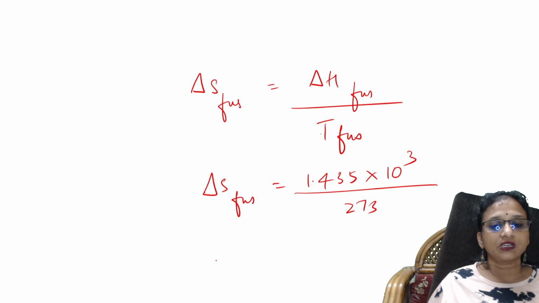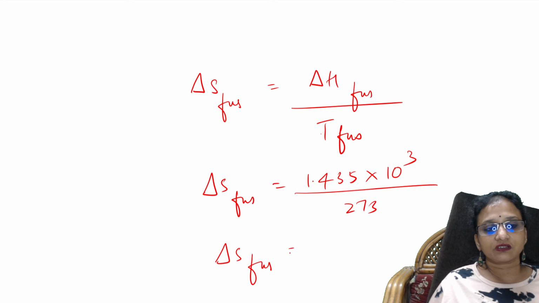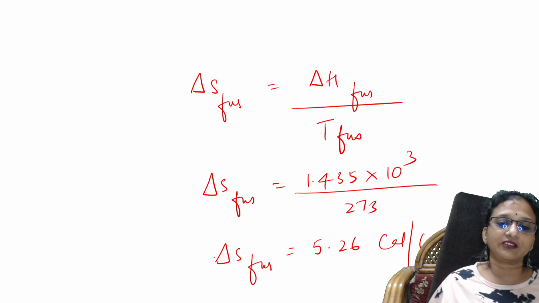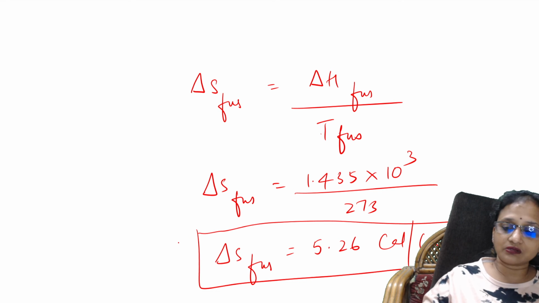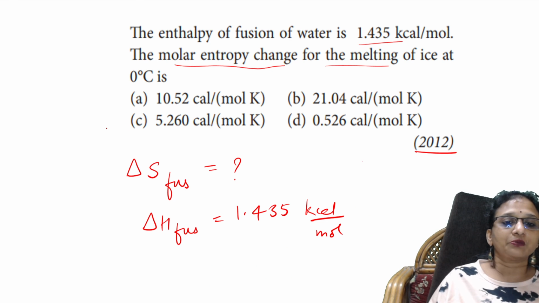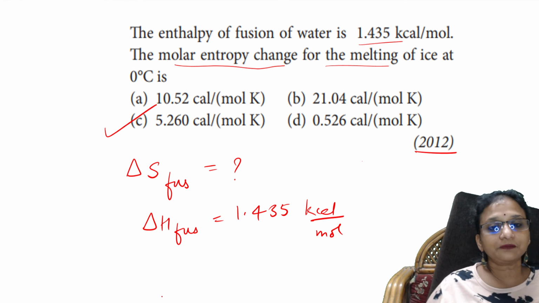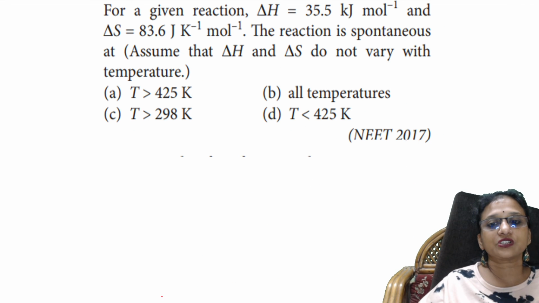It comes to around 5.26 calorie per mole Kelvin. I already worked it out, so it is easy for me to give you the answer. Go back to the question and mark it. 5.26. Done. Next question. Let us see one more important question. This is given in NEET 2017. Let's see.